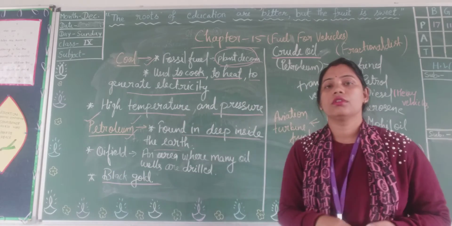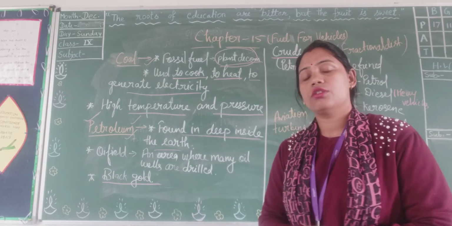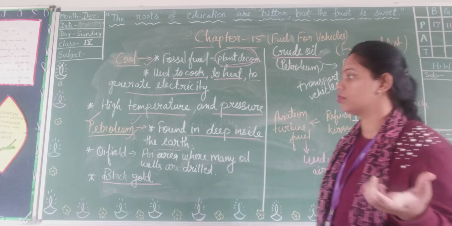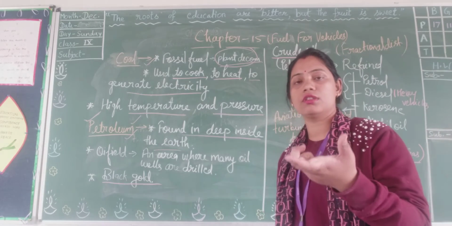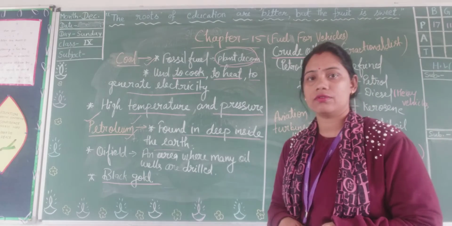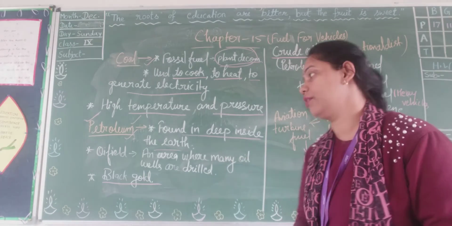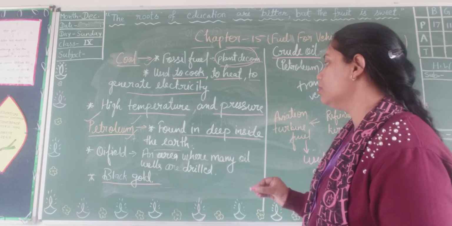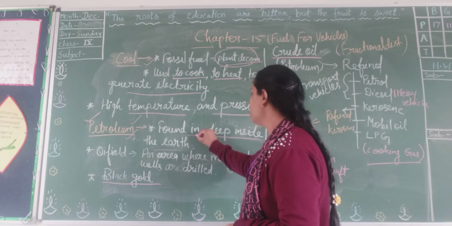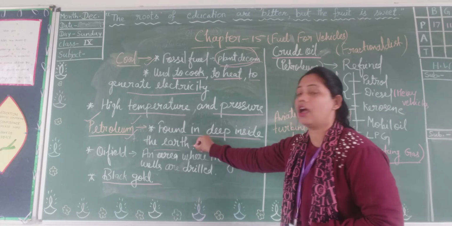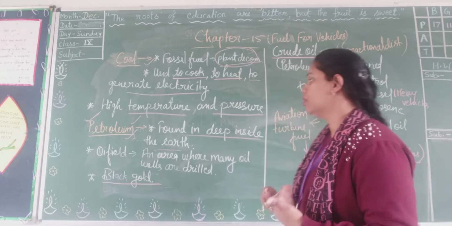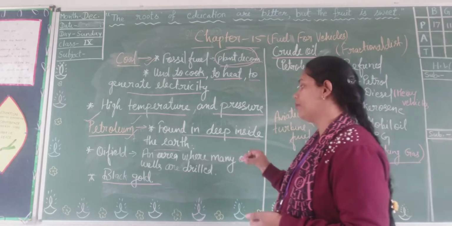So if I ask you which fossil fuel is known as black coal, then the answer should be petroleum. Petroleum is also known as black coal. And when petroleum is found deep inside the earth, how can we get it? We can get it by drilling wells.